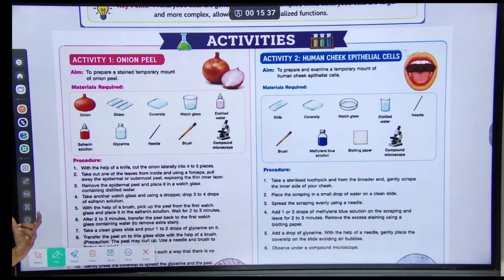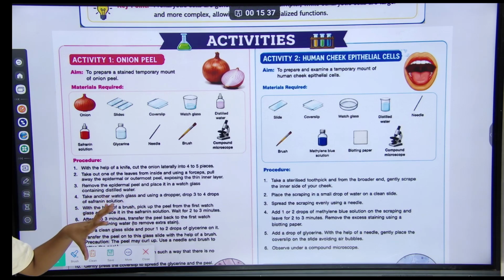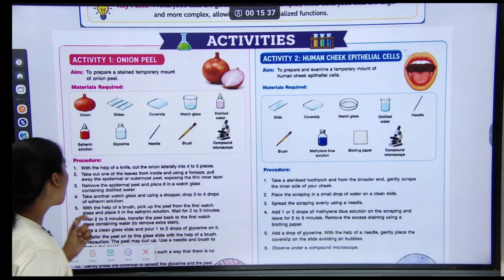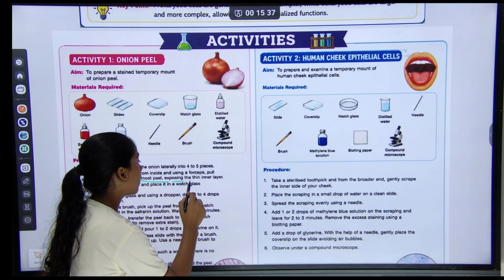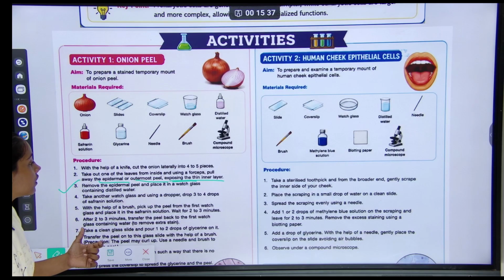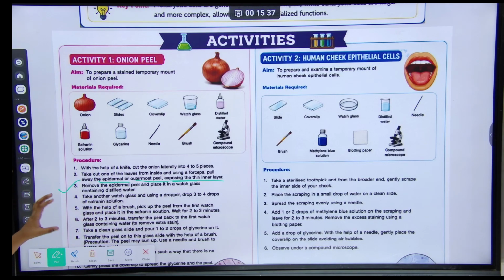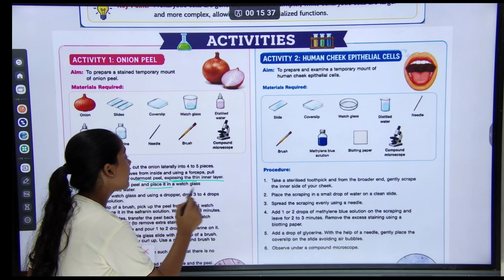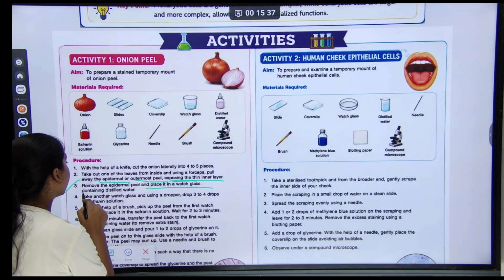You have to take one leaf of the onion from inside, and using forceps pull away the epidermal or outermost peel, exposing the thin inner layer. And third was to remove the epidermal peel and place it in a watch glass containing distilled water.